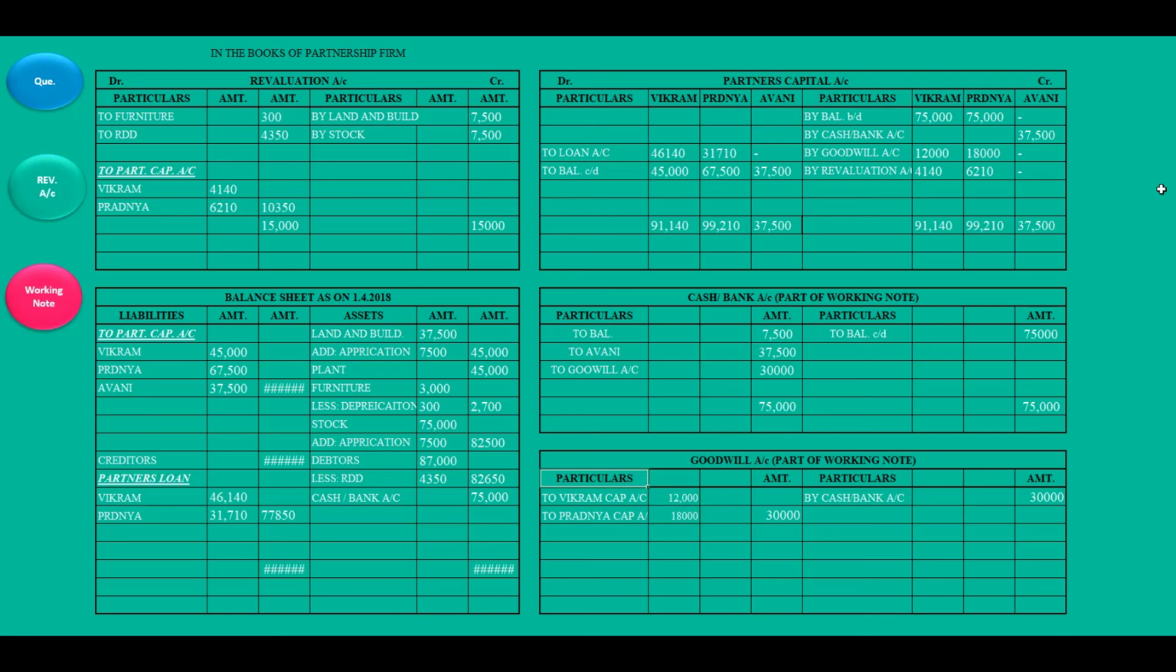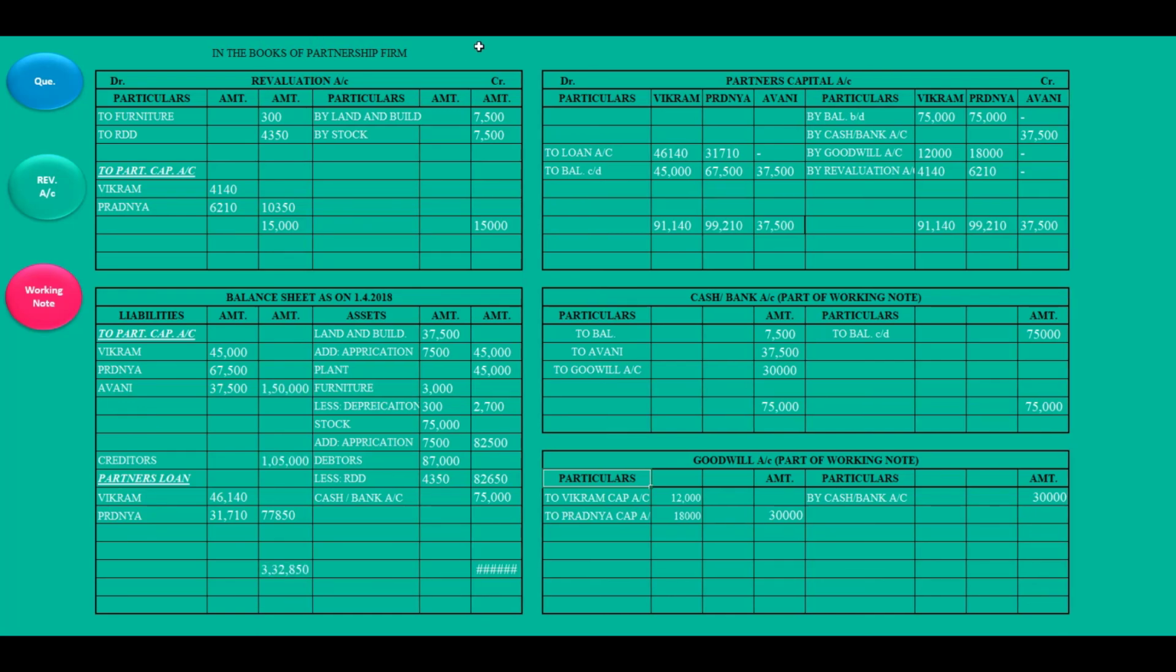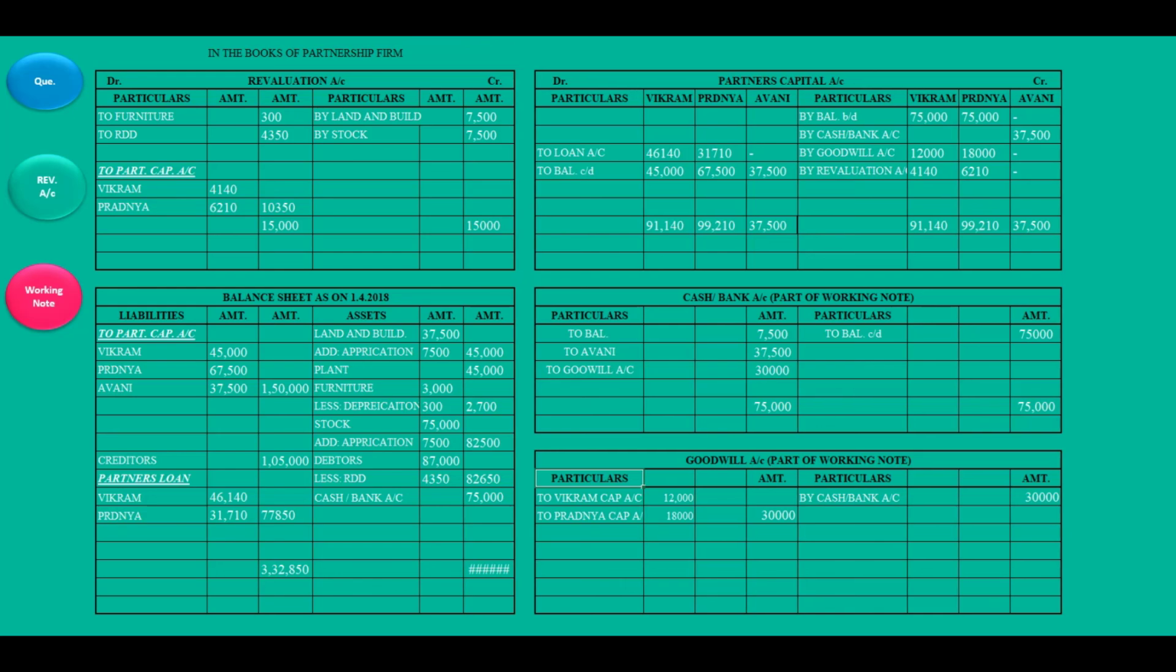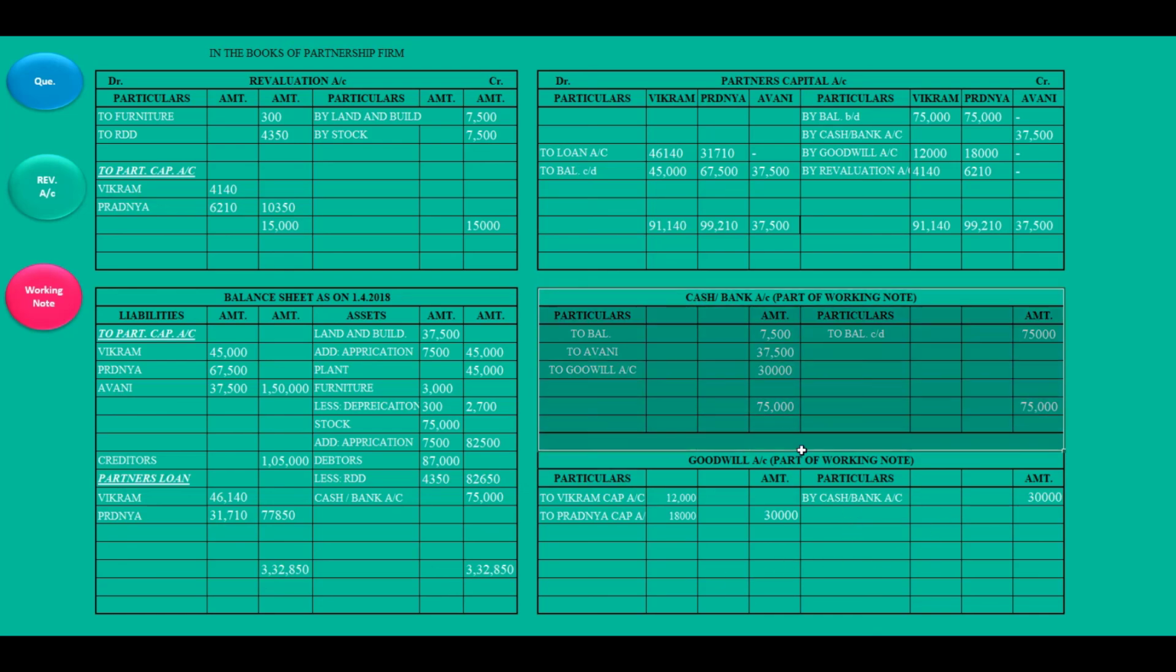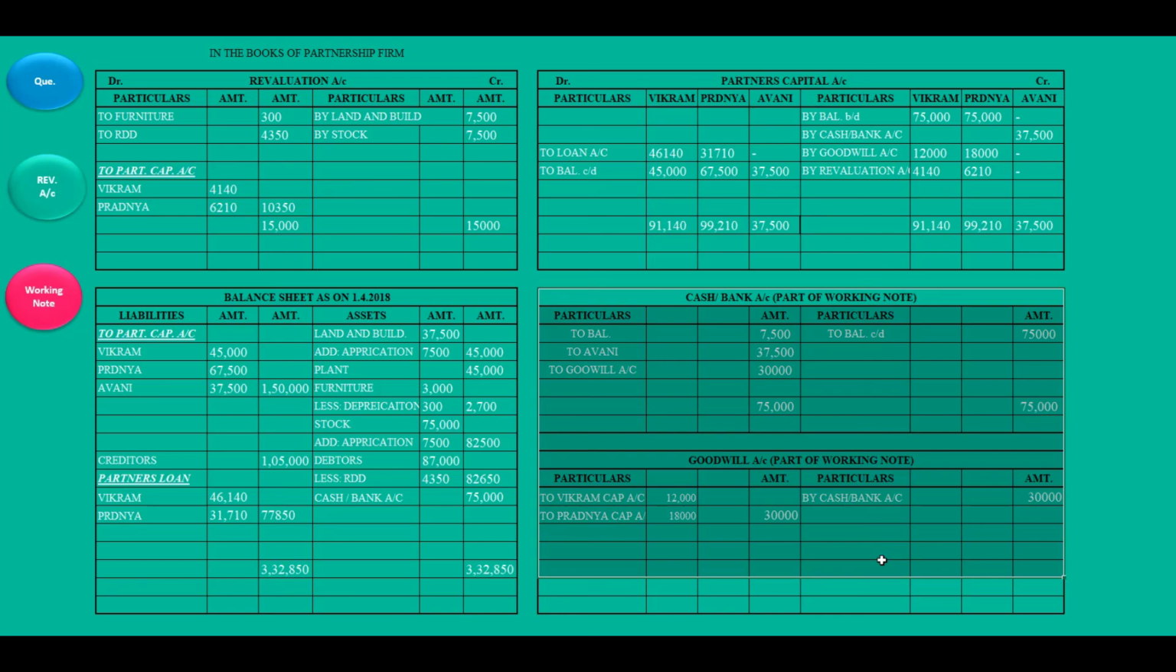So student, this is the way to solve the sums. I hope you must have understood this sum. Now you can solve this sum independently on your own. And see, goodwill account is not closed because I didn't pay much attention to these two accounts, as these two are part of the working note.